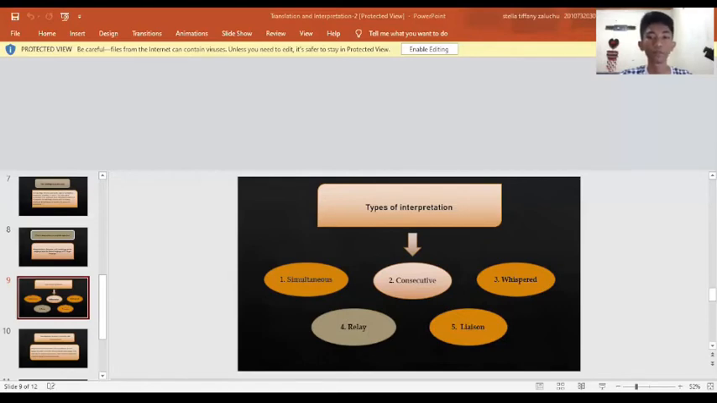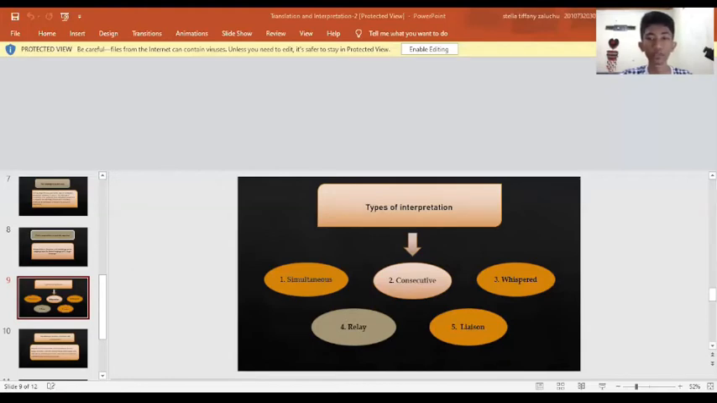consecutive. The speaker stops frequently, typically every 1 to 5 minutes, to allow the interpreter to render what was said into the target language. The speaker's pause comes at the end of a paragraph or topic.